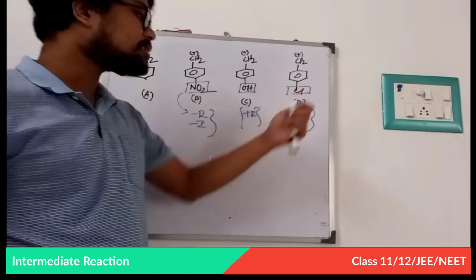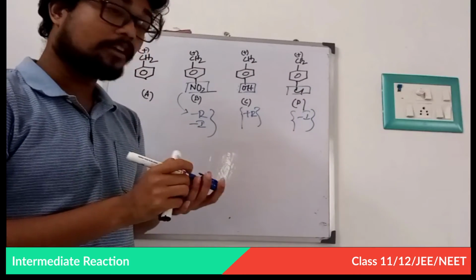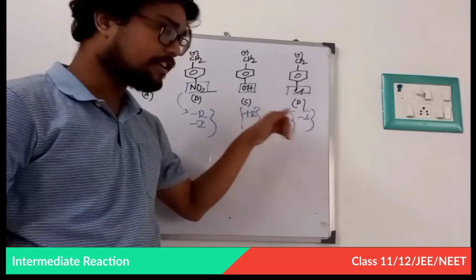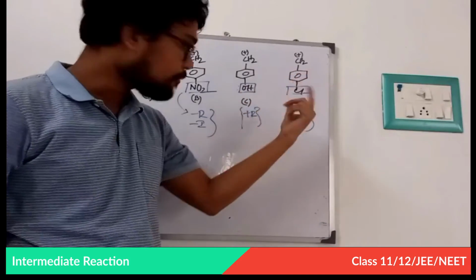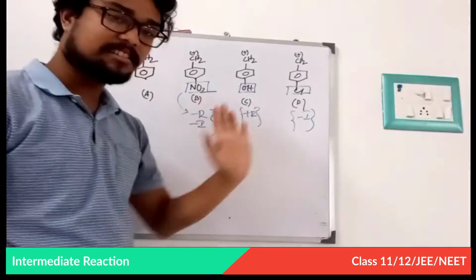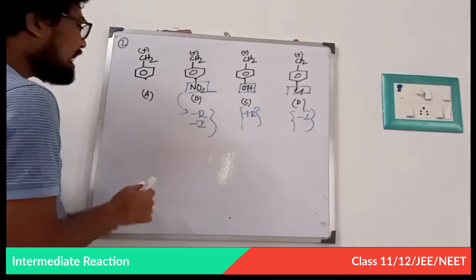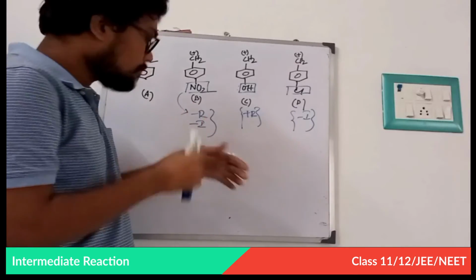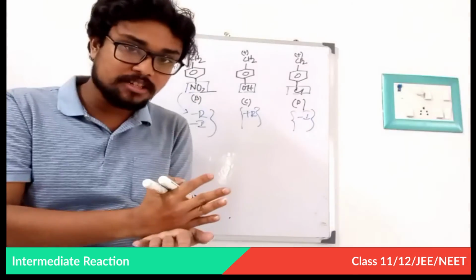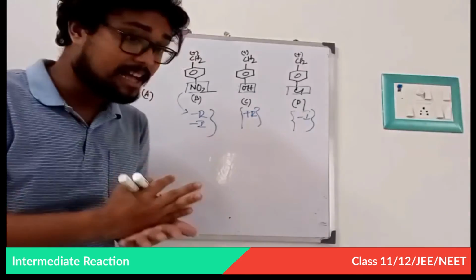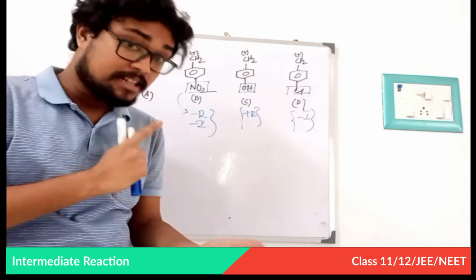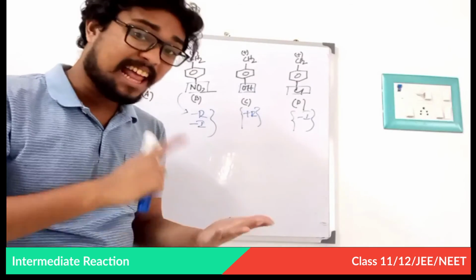I know that in the case of a benzene ring, a halogen does not show the R effect; it will predominantly show the I effect. That is why chlorine is an electronegative atom and shows a minus I effect. Clear? Now, I have told you that a carbocation or any positive charge is destabilized by minus R, minus H and minus I groups, and a carbocation is stabilized by plus I, plus R and plus H groups.